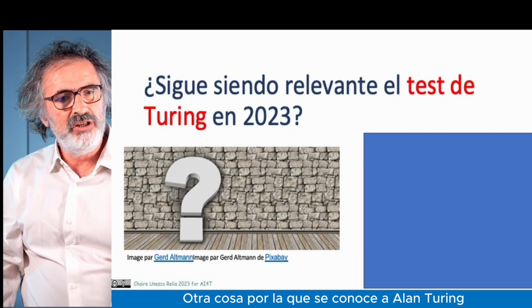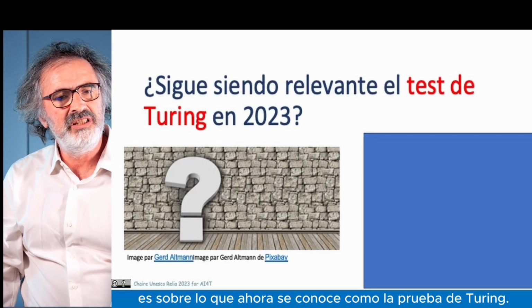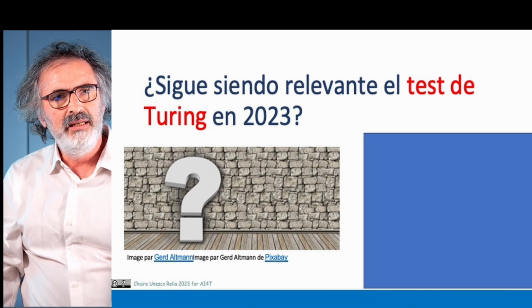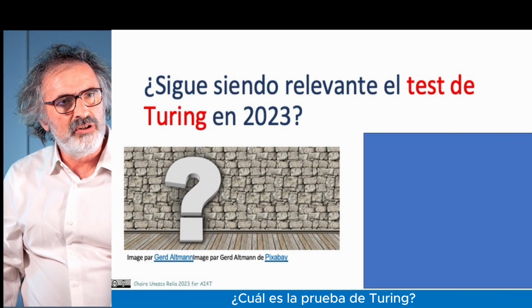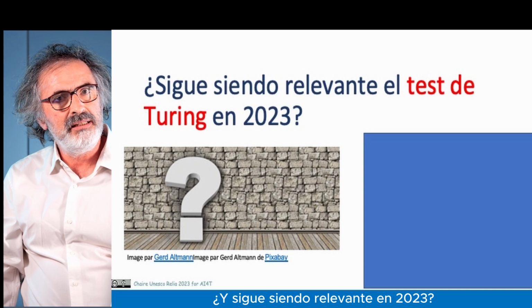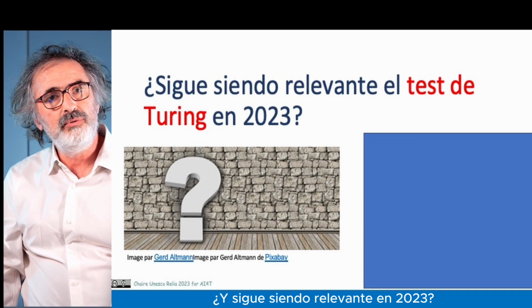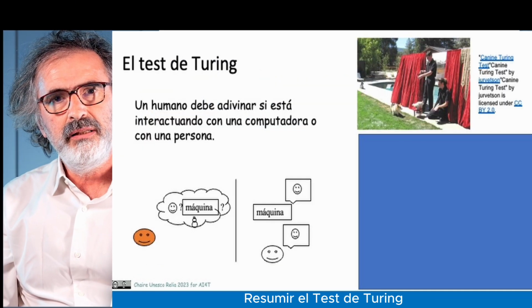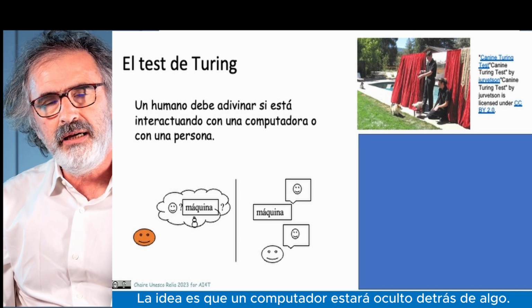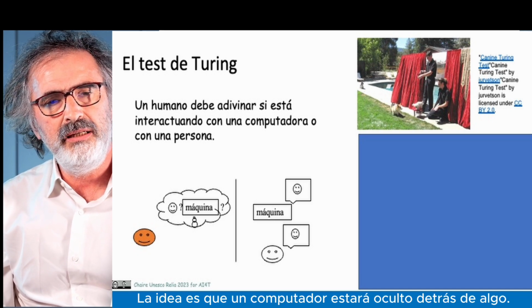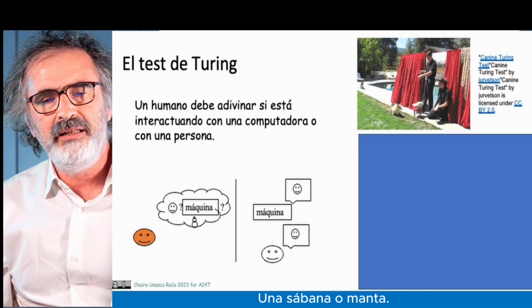Another thing for which Alan Turing is known is for what is now called the Turing test. So the question is, what is the Turing test and is it still relevant in 2023? To summarize the Turing test, the idea is that a computer is going to be hidden behind a sheet, a blanket, a wall.